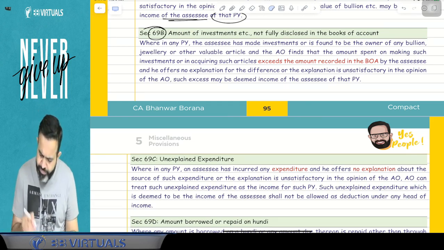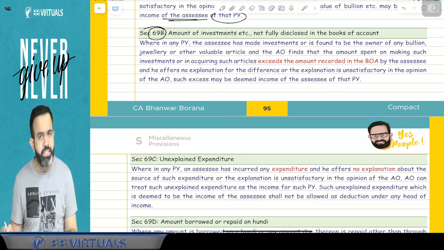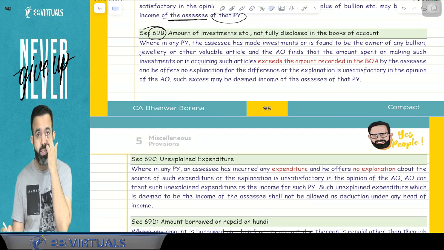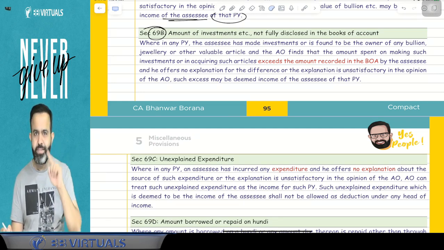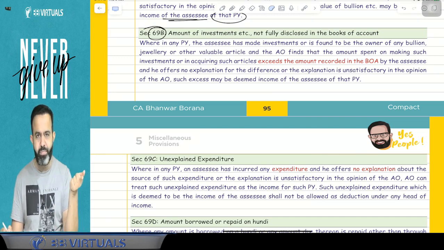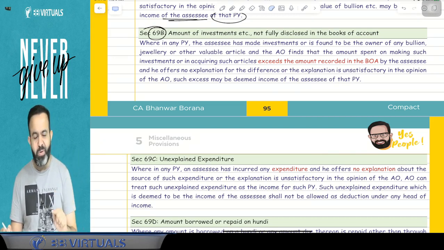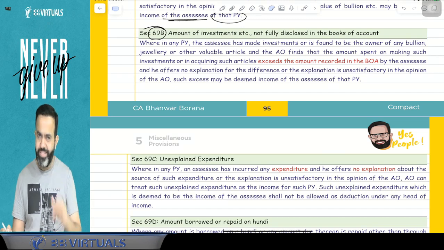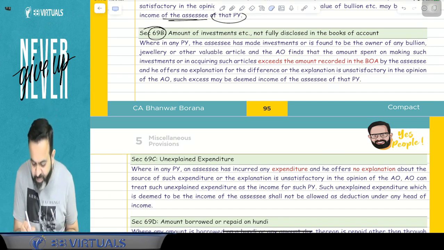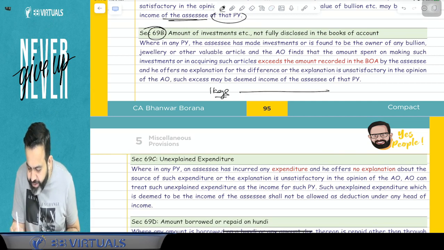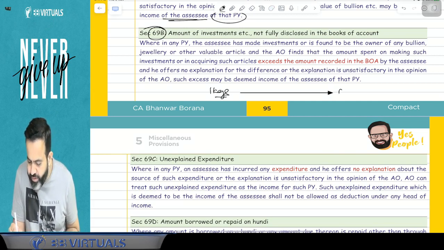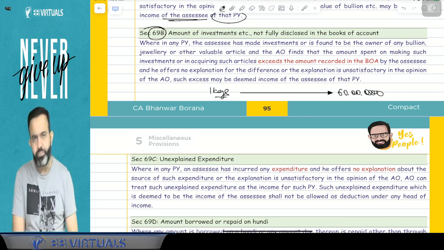Okay, suppose today's gold rate is 60,000 for 10 gram. For 1 gram, it is 6,000. For 10 gram, this is 60,000. And for 100 gram, it is 6 lakh. And guys, for 1 kg of gold, today's rate is 60 lakh rupees. So 60 lakh rupees is today's price of gold for 1 kg.